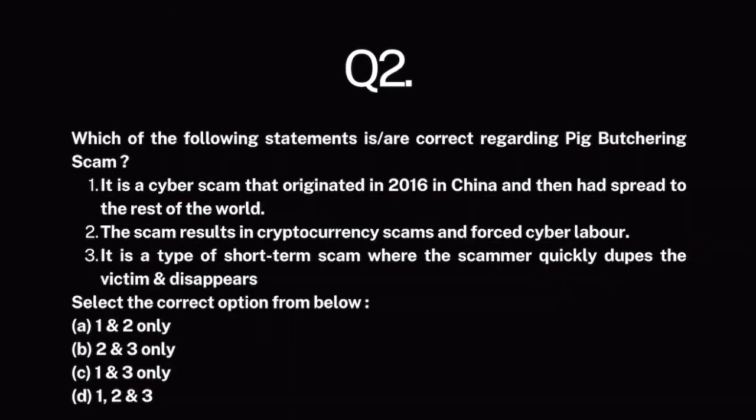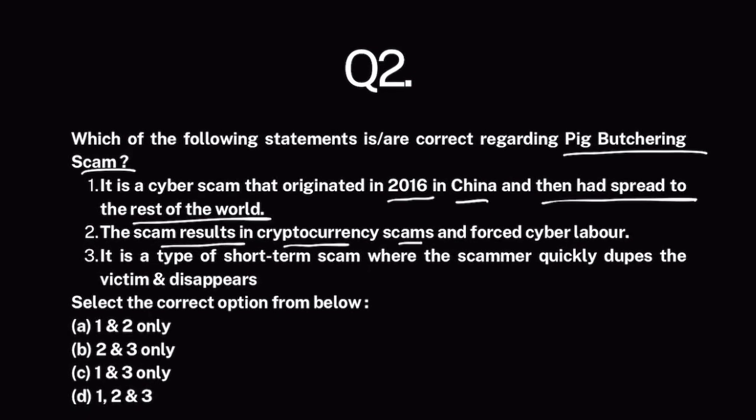Question number 2. Which of the following statements is correct regarding pig butchering scam? It is a cyber scam that originated in 2016 in China and then had spread to the rest of the world. The scam results in cryptocurrency scams, forced cyber labor. It is a type of short-term scam where the scammer quickly dupes the victim and disappears. Now, pig butchering scam is a cyber scam.